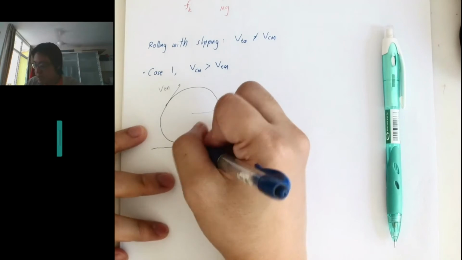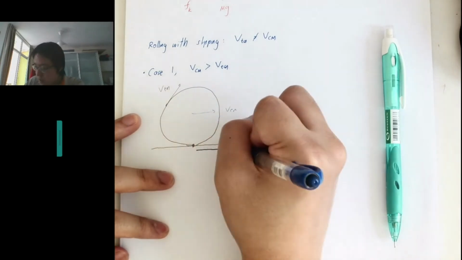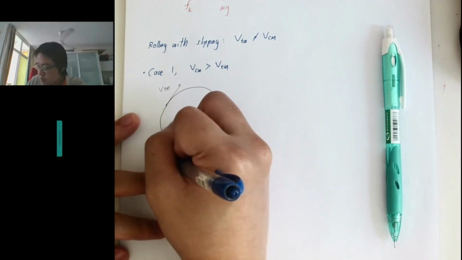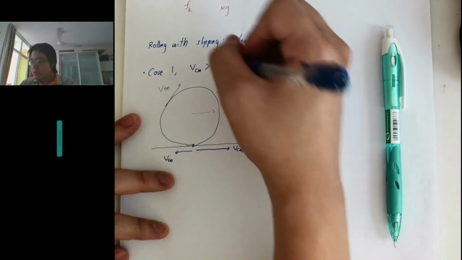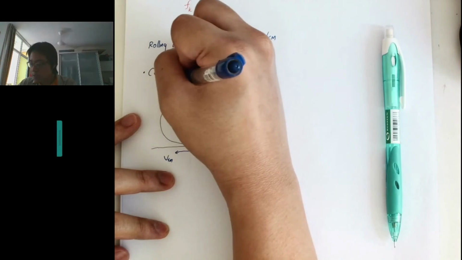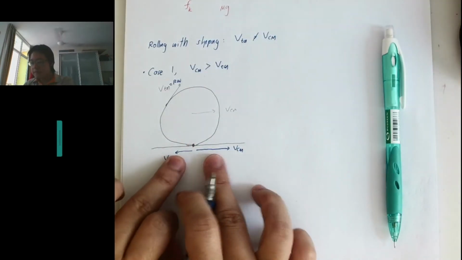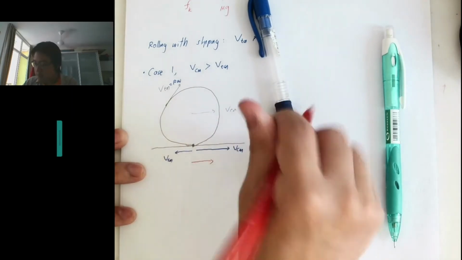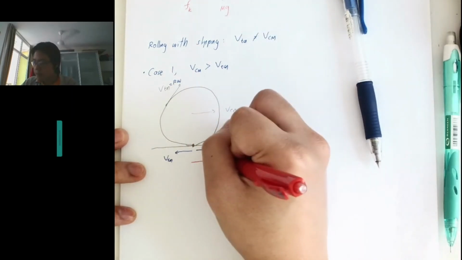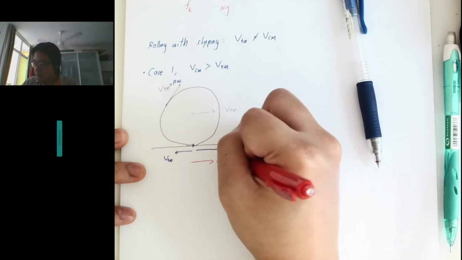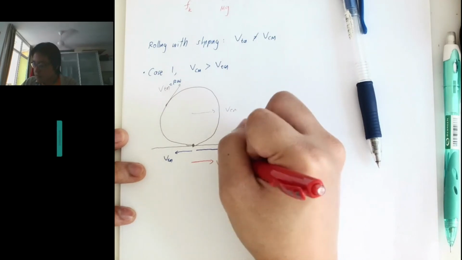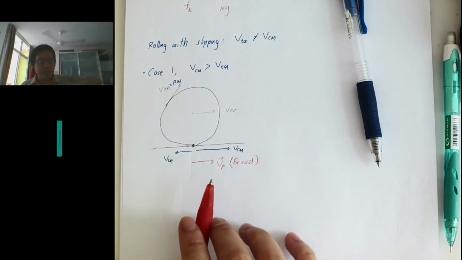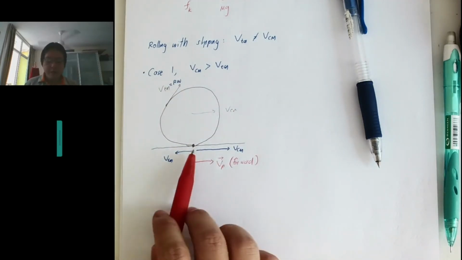Let me draw a longer vector for VCM, and V tangential, which is r omega, is smaller. Then the total velocity at the bottom, VP, is forward. So the instantaneous velocity when it's touching the ground is moving forward.